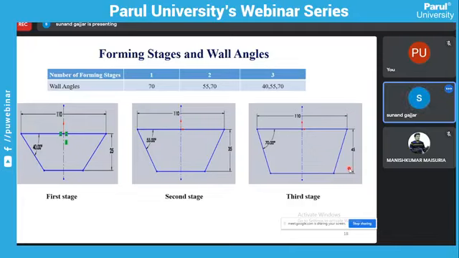If we use the single stage, then this third figure is used, directly the 70-degree wall angle and 45 height. If we use two stages, then the last two figures, the 55-degree and 70-degree wall angles, will be used. And if we use three stages, then these three figures, first stage, second stage, and third stage, will be used.